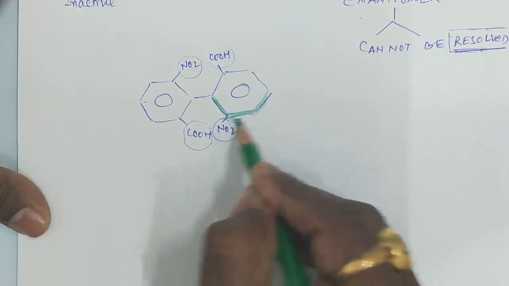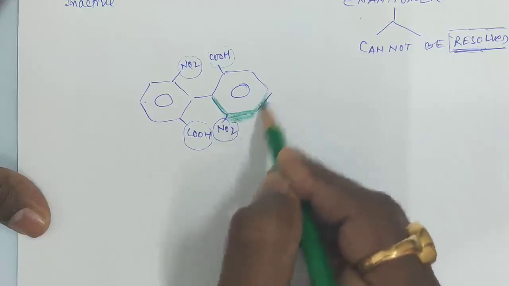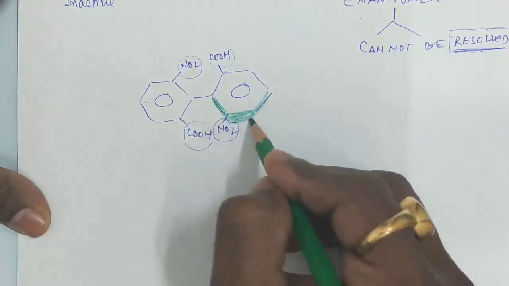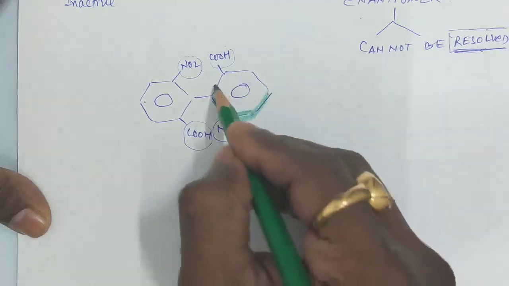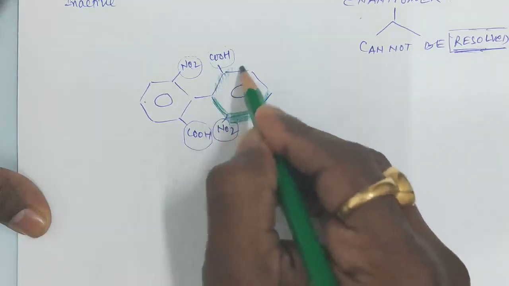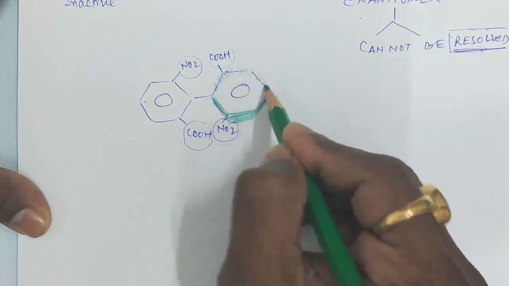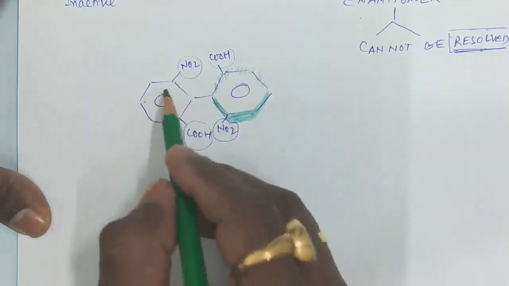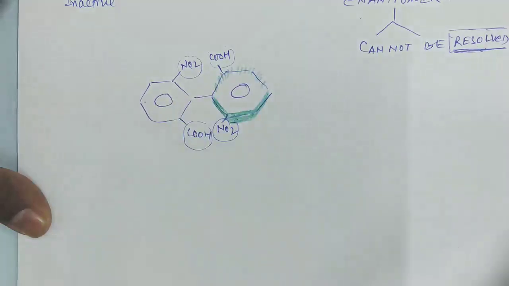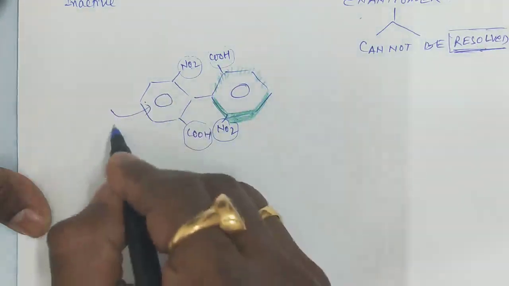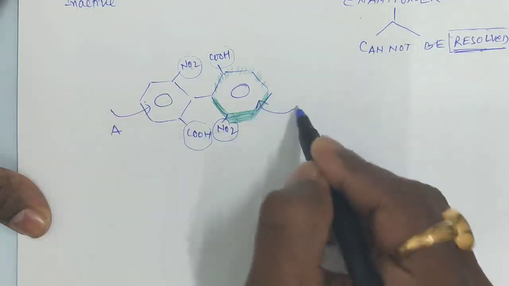This is what I have shown here as a solid wedge, and this is a dash wedge.